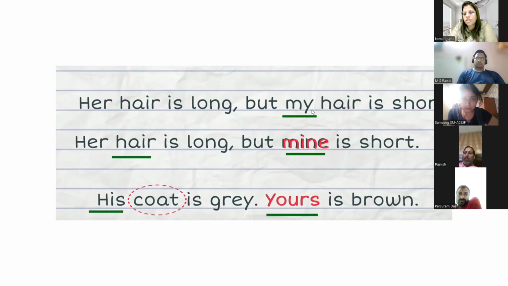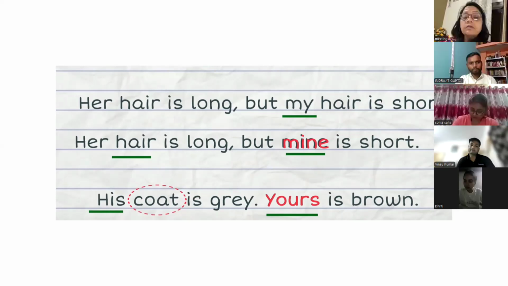So my hair की जगह what you can write? Mine. And what is mine? Mine is a possessive pronoun. Okay, तो ये सिर्फ आपको थोड़ा बहुत little bit idea है। Don't go into detail. Only keep this thing in your mind.